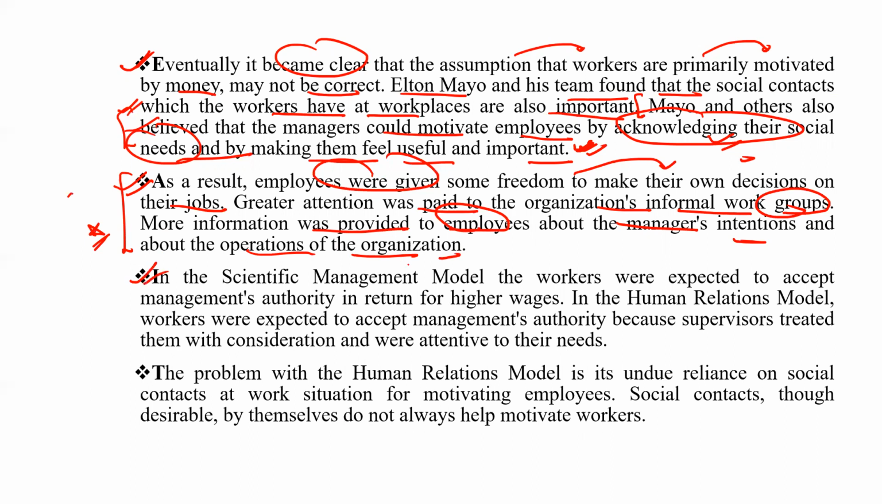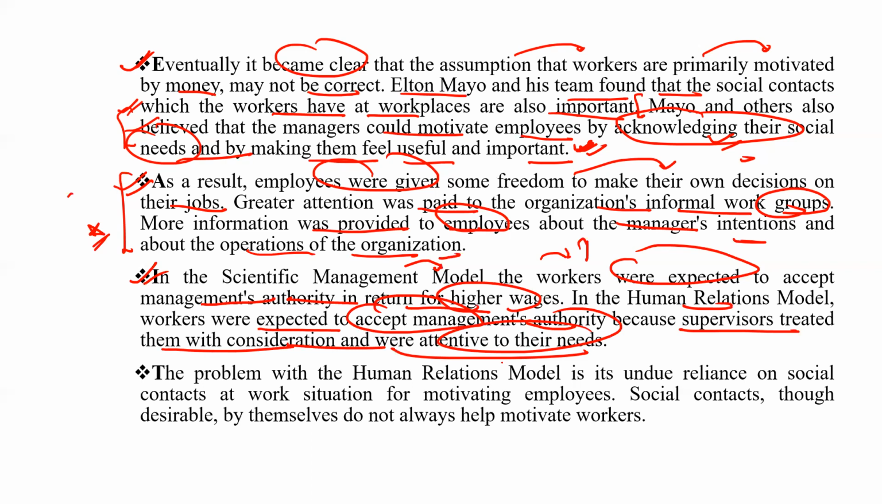So in the scientific management model, the workers were expected to accept the management's authority basically in return for high wages. If they accept, they will get more money. But in the human relations model, workers were expected to accept management authority because the supervisors treated them with consideration and were attentive to their needs.